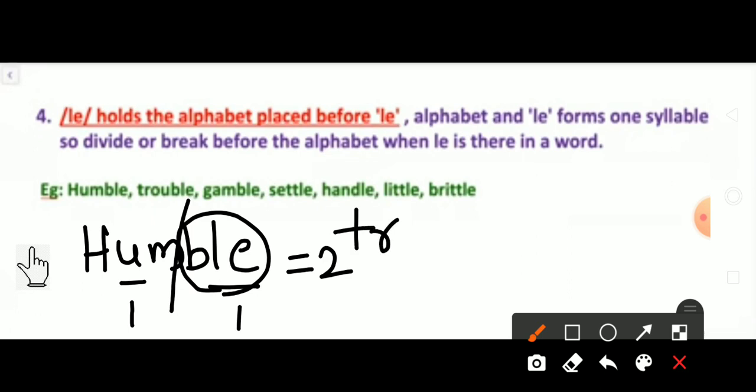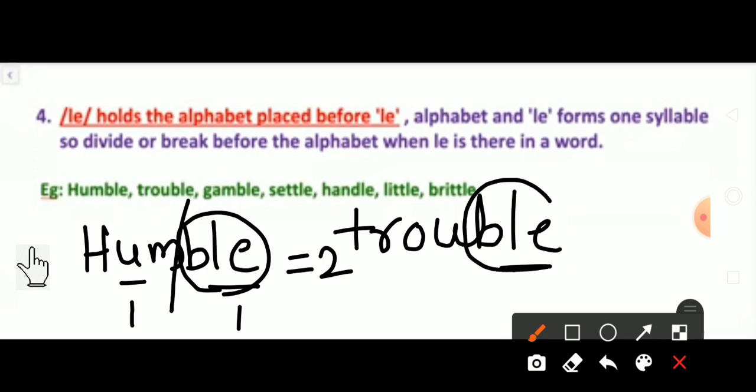Now, another example. Trouble. T-R-O-U-B-L-E. So, L-E is there. It is holding B. So, you can't separate it. So, where is the vowel? O and U. This L-E, B-L-E, we can say only one. See, this one and this one. Why? Because these two are together, so we can consider only one. So, there are two syllables.